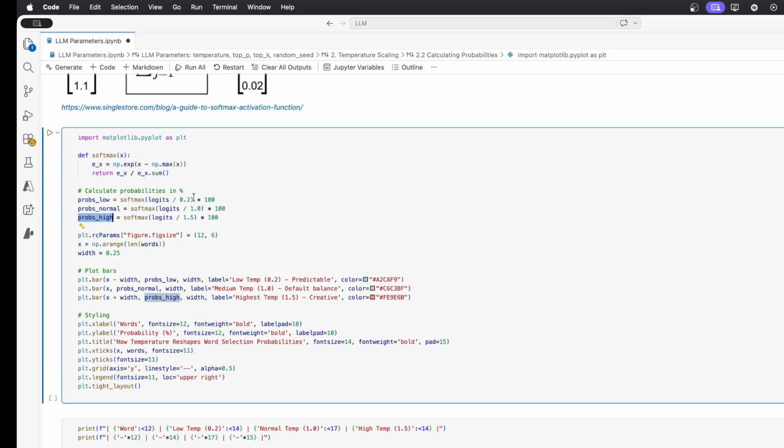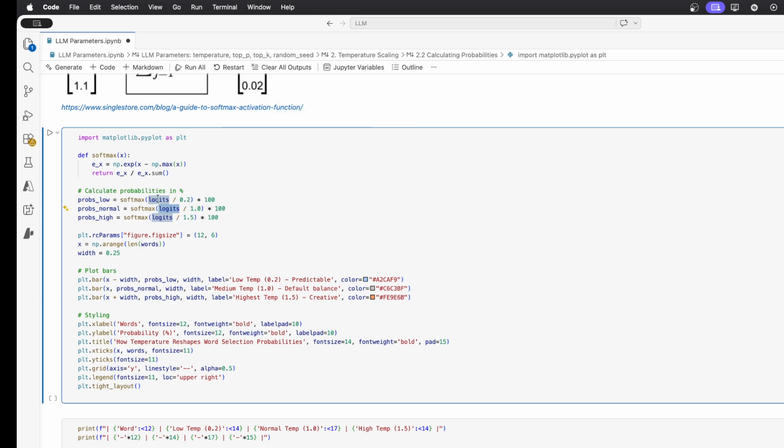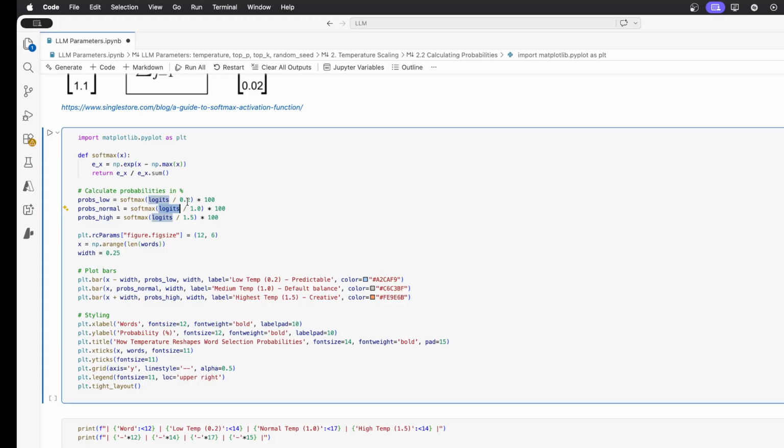So we've got 0.2, 1, and 1.5. And you see that in each case, as we said, the logits are divided by the temperature. So in that case by 0.2, here the logits by 1, here the logits by 1.5. And these scaled logits are going through the softmax function to create the probabilities. And then we just want to display them on the